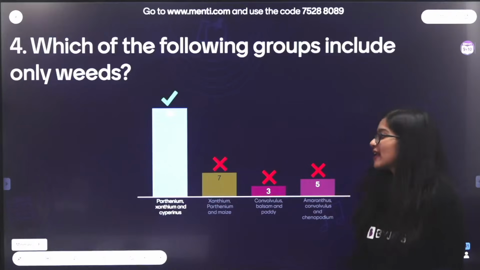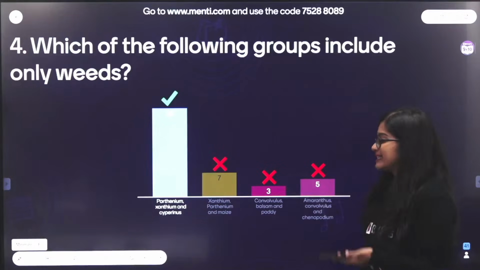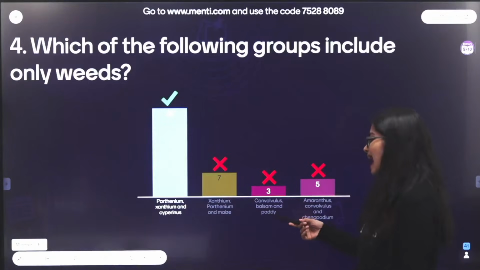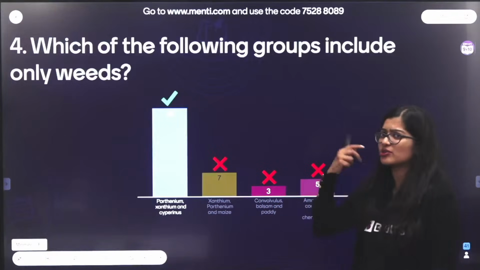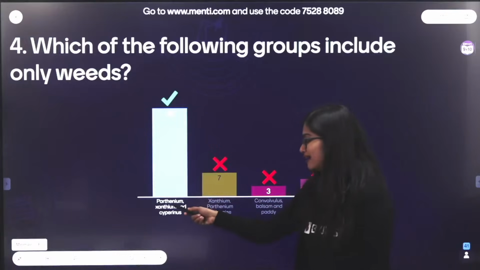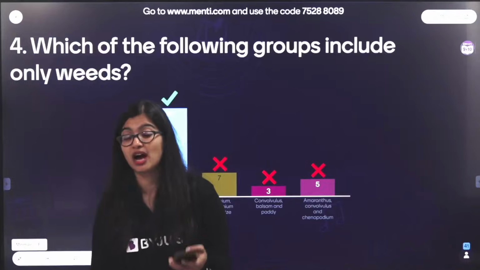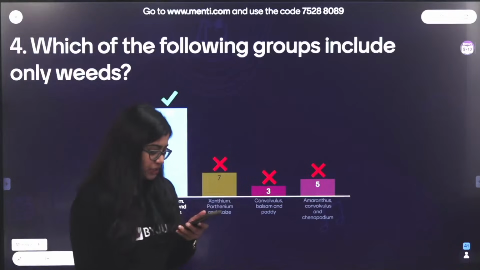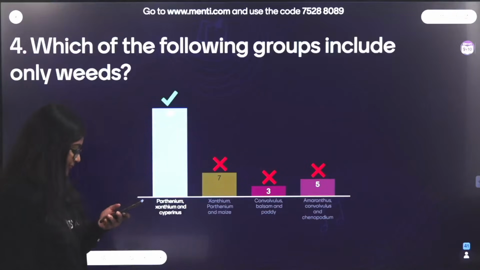Very good to all my 26 students who've got this answer. See, maize cannot be a weed, it's a crop. Paddy, again, is a crop. Convolvulus is a flower, not a weed. But Parthenium, Xanthium, Cyperus are all examples of weeds, unwanted, undesirable plants that compete with your crops. Which is why the correct answer here is option A.